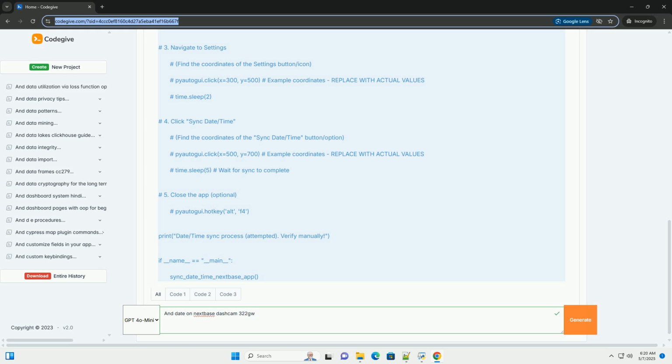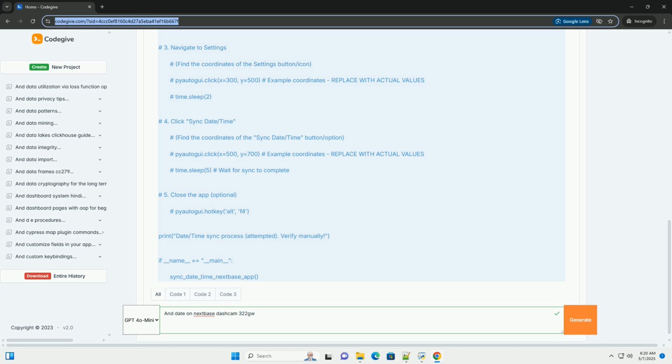Time zone option missing. The 322GW usually doesn't have a specific time zone setting. It relies on the date and time provided either manually or via the app. Ensure you are setting the correct time, accounting for your time zone. If you're using GPS, the dashcam might automatically adjust the time based on GPS data. Ensure the GPS is acquiring a signal.